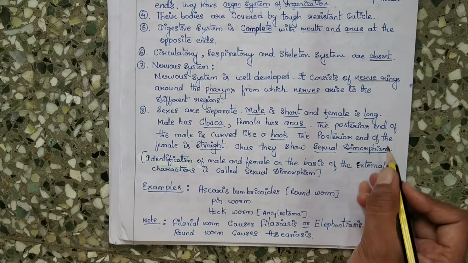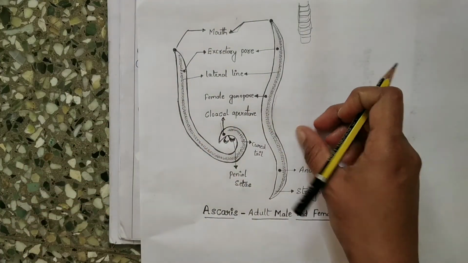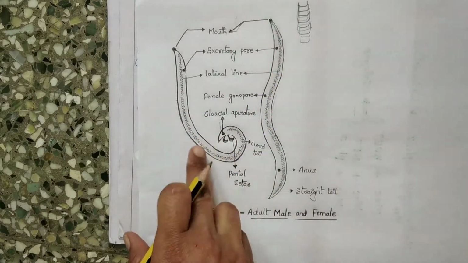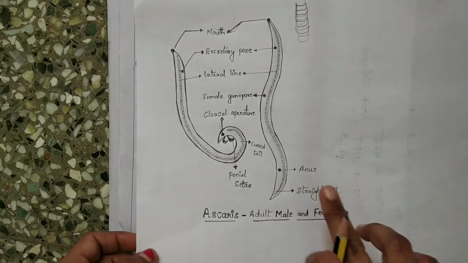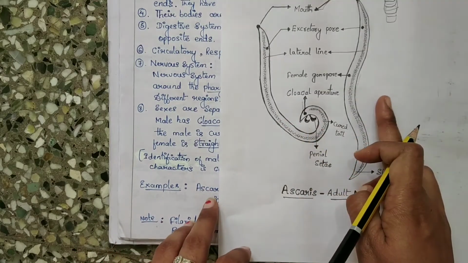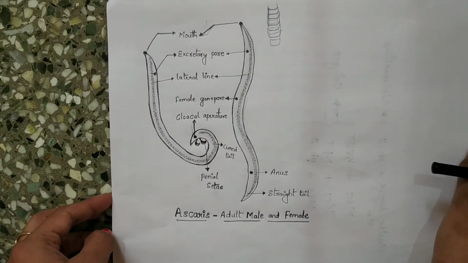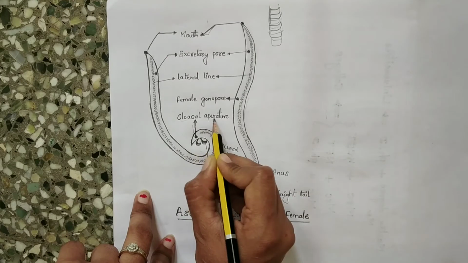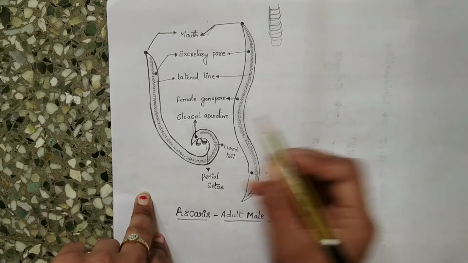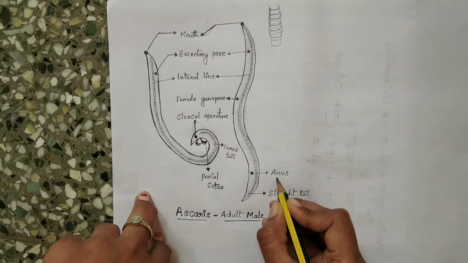So let us understand this. Here you can see this is the male and this is the female, and the male is a little shorter when compared to the female, which is longer. Look at the diagram here, everyone. This is the cloacal aperture. So the male has the cloaca and the female has the anus.